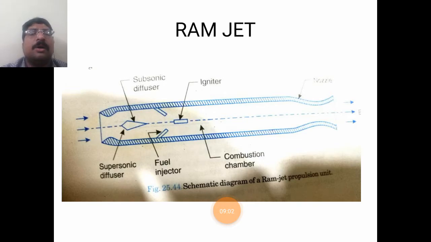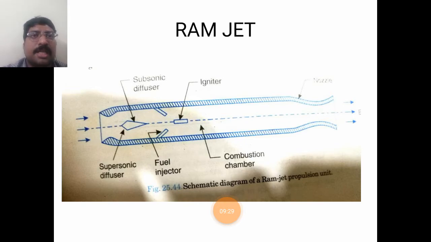With that high pressure energy, the air enters the combustion chamber. In the combustion chamber, by means of the fuel injector and igniter, combustion takes place. The high pressure combustion gases then enter the nozzle.